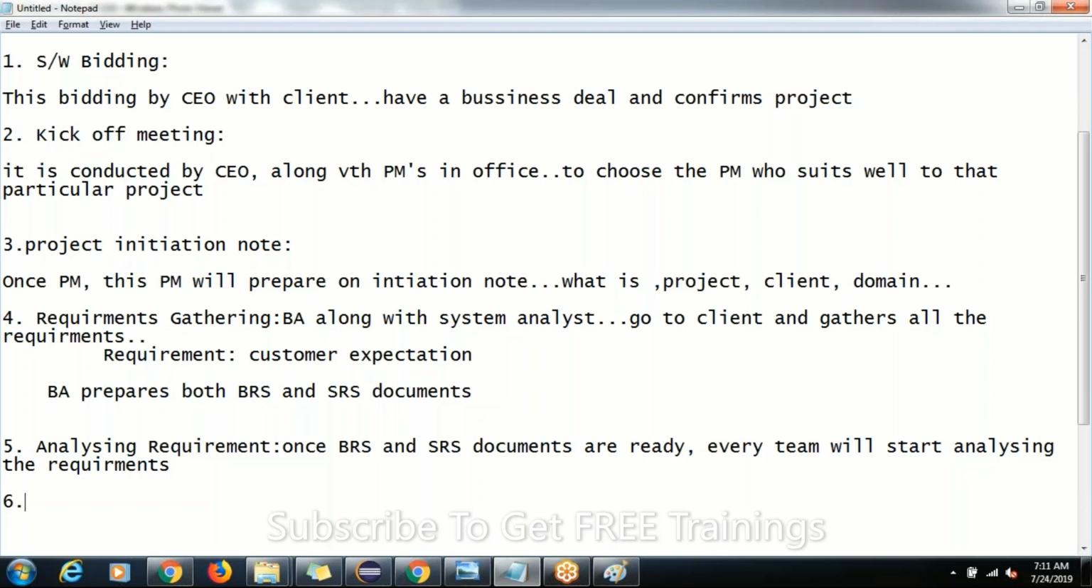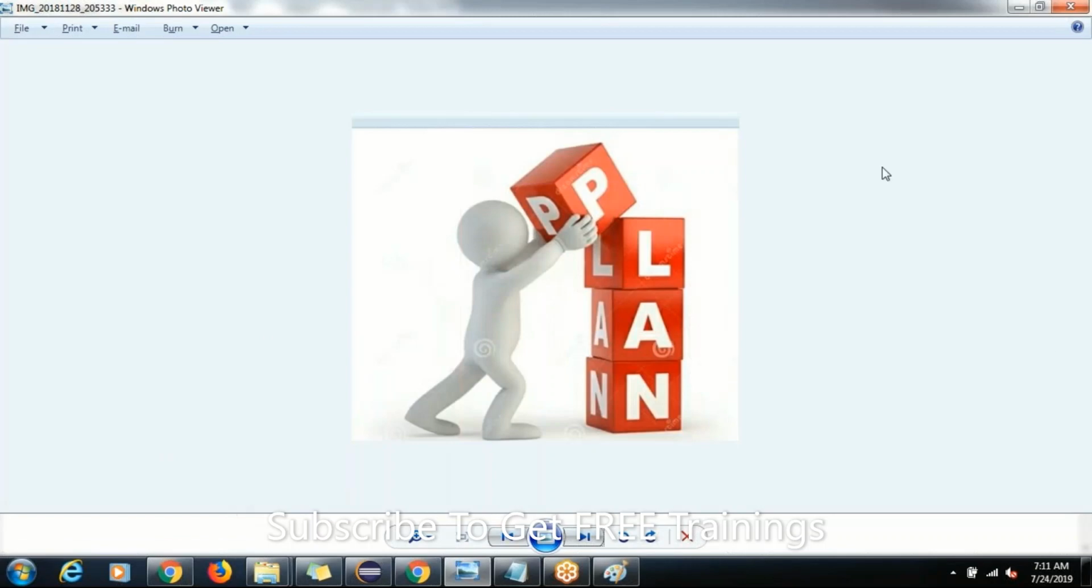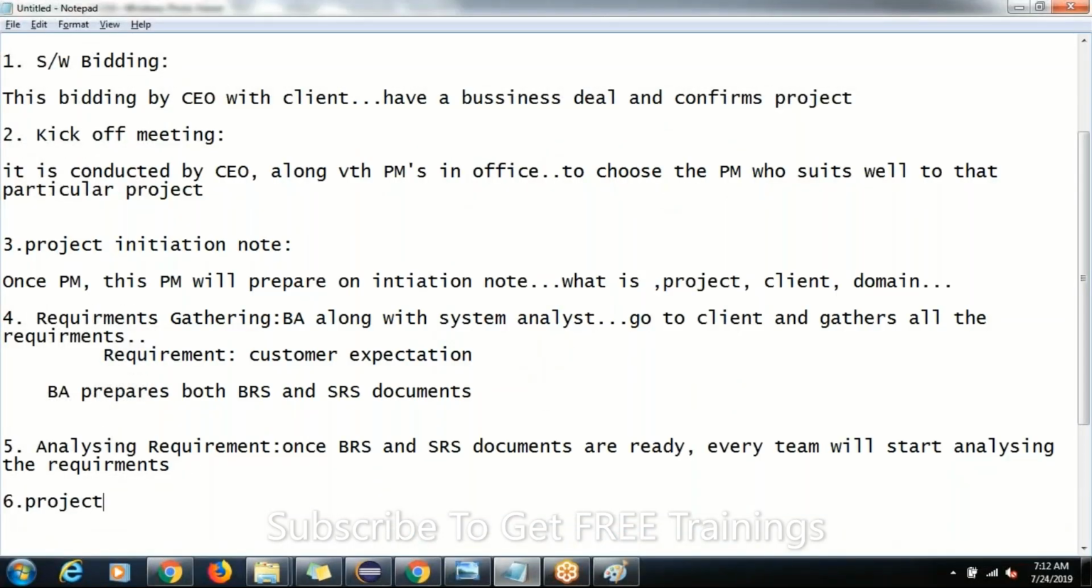After analyzing the requirements, as a project manager, I have to make a project plan here. Being a project manager, that is my job. It is the project plan. After analyzing the requirement, the PM, the project manager, will prepare the project plan. So you prepare a plan.